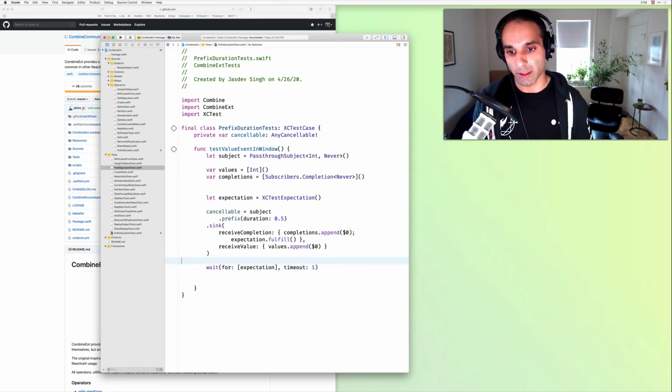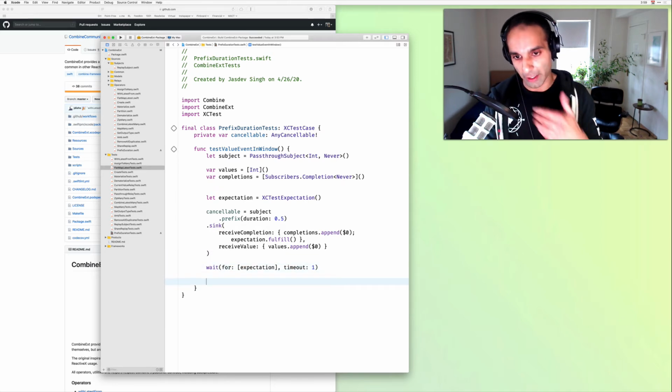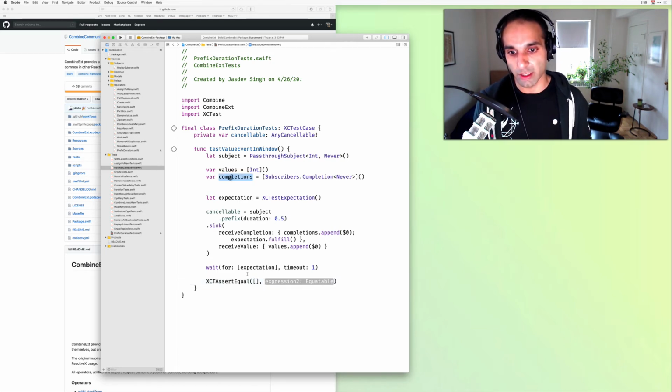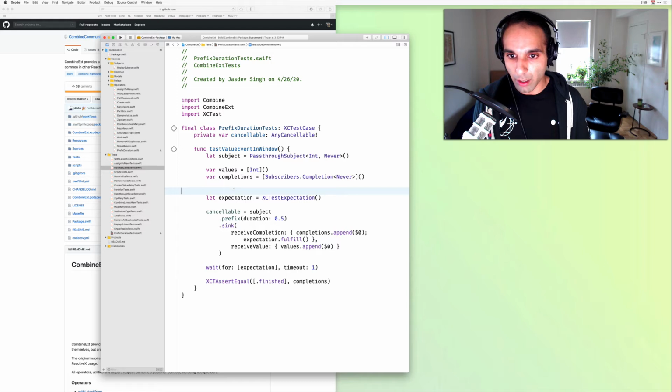Right now we're not firing any value events, so we should be able to see XCTAssertEqual. We should see just a single completion, so completions is equal to .finished. That .finished comes from the fact that we're prefixing for only half a second, and we're not sending any events, and our timeout is 1 second, which is longer than that half second. We should only expect a single finished event on this test so far. So let's go ahead and give that a spin.